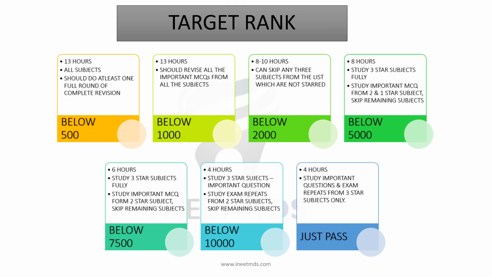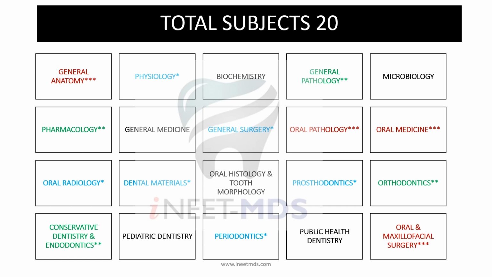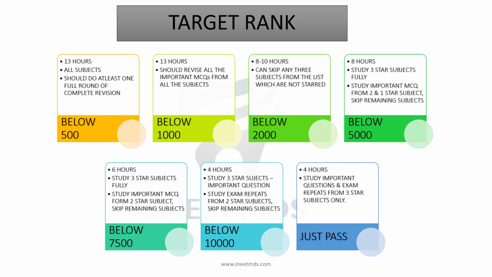If your main purpose is just to clear the exam, at least you should focus on the 3 star subjects, those four subjects, and you have to focus mainly on the important questions. Now, how do you know which question is important and which is not? You will have one basic MCQ textbook. Whichever textbook it is, you will definitely have one book which compiles all the MCQs from all the subjects. Towards the end of each question, or in a separate column, they state exam repeat question. These questions have been asked in some particular examination, be it NEET, AIIMS, PGI, whatever.